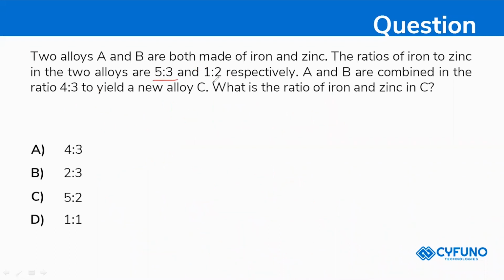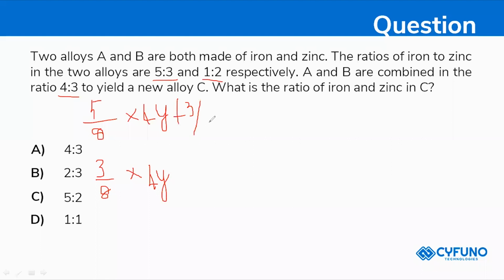Ma, 5 plus 3 is 8 and 1 plus 2 is 3, right? So 5 divided by 8 and 3 divided by 8. Okay. So now this yield is 4:3, right? So here also 4:3. So I'm giving 4y and 4y. Okay. So plus this is 3 again. So 3 divided by 8.